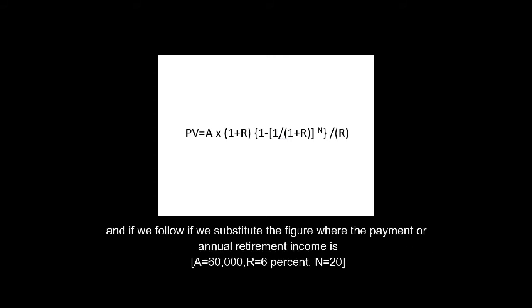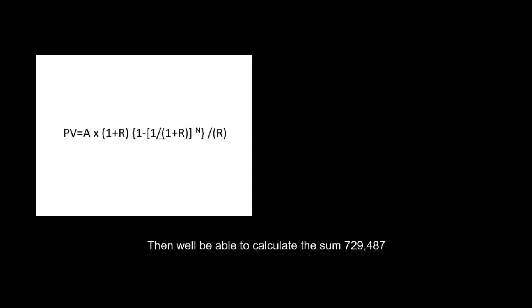If we substitute the figures where the annual retirement income is 60,000, R is 6%, and N is 20 years, then you will be able to calculate the sum.